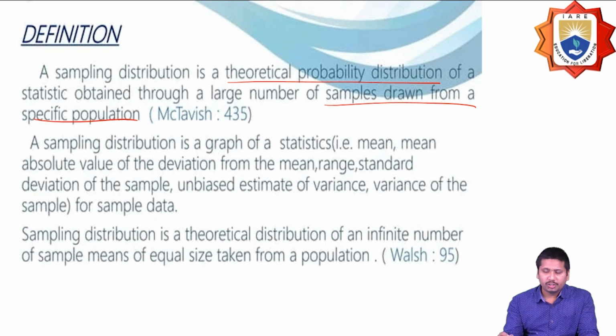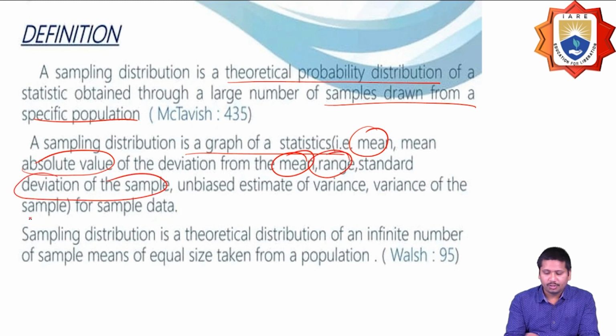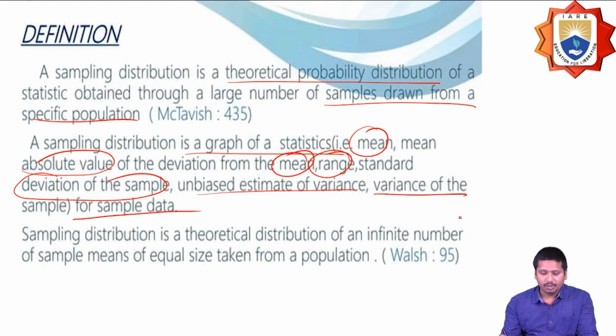The sampling distribution is a graph of the statistics, such as the mean, the mean absolute value of the deviation from the mean, the range, the standard deviation of the sample, the unbiased estimation of variance, and the variation for the sample data.